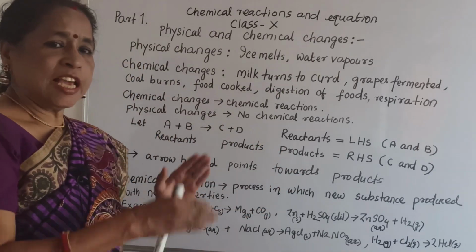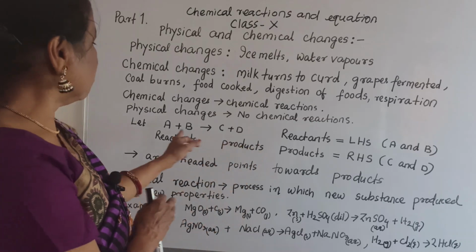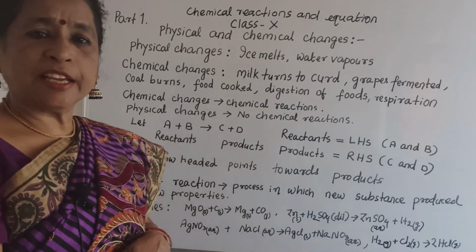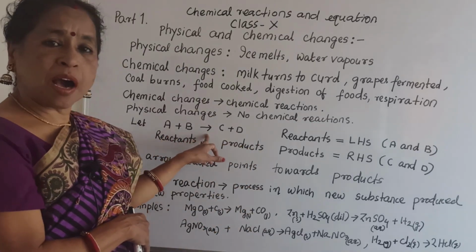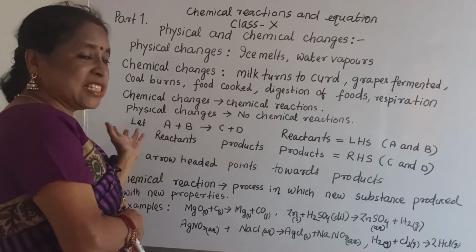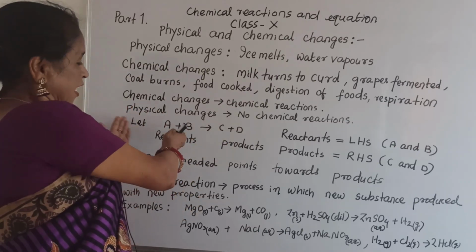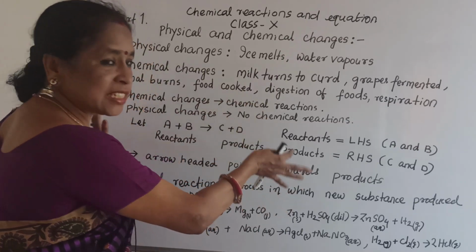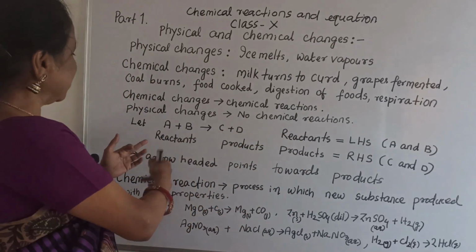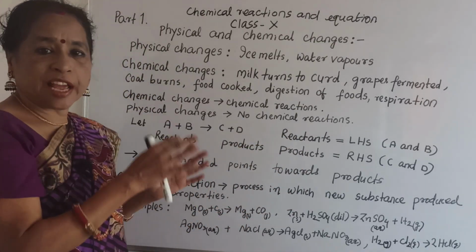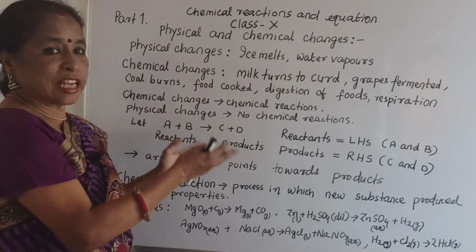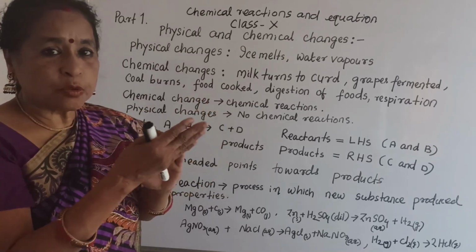Let us see, A and B both combine and give C and D. What is meant by this arrow mark? What are C and D and what are A and B? Why are you writing A and B on the left side? Why are you writing C and D on the right side? What is the meaning? That means A and B are called reactants. What is my plus sign? That means A reacts with B.